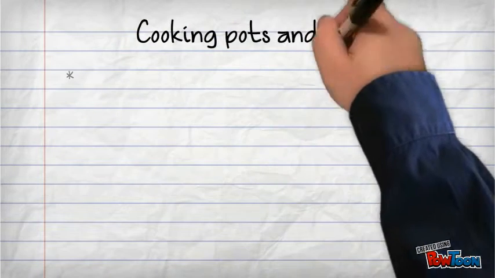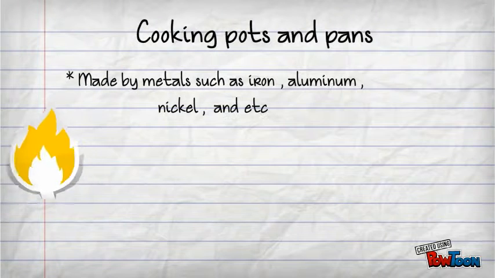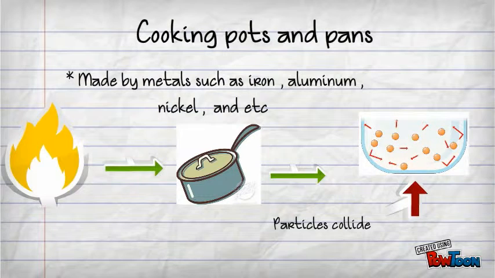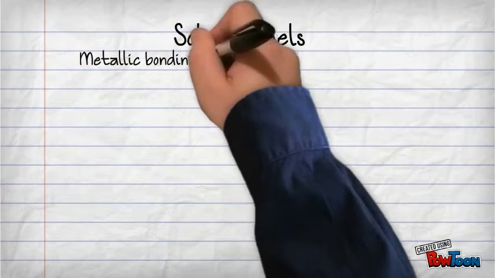Cooking utensils like pots and pans are made by various metals like iron, nickel, tin, and more. When energy is added to the metal, the particles start to move faster, causing them to collide with one another, which transmits heat.